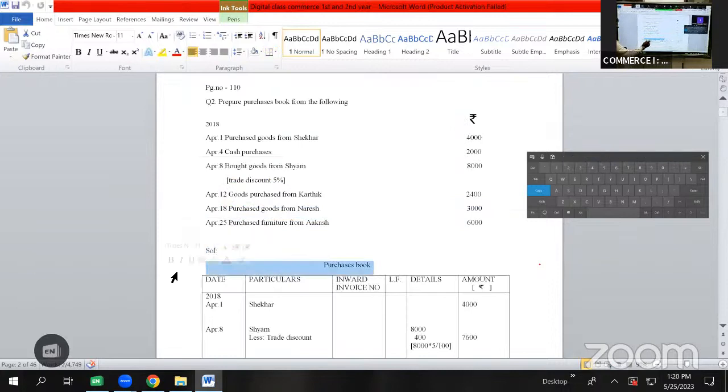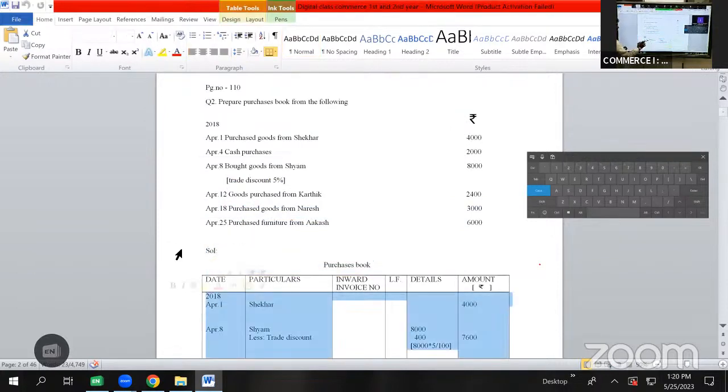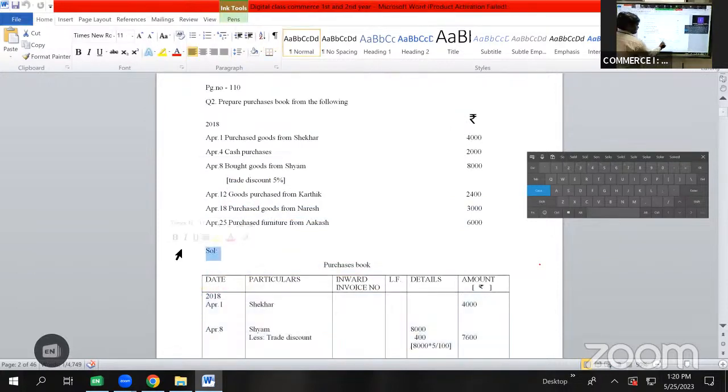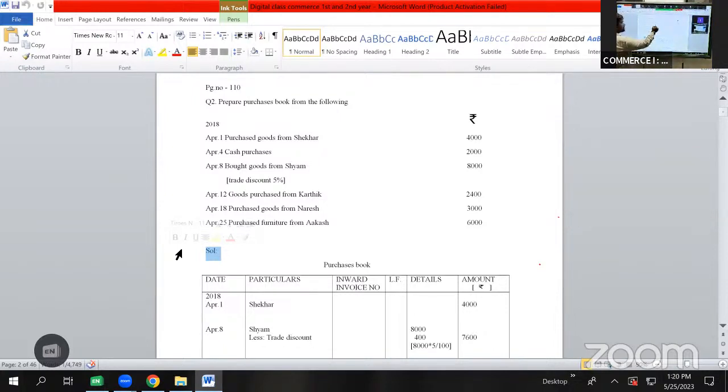Here is the solution. What is the format for subsidiary books? Date, particulars, inward invoice number, LF, details, amount, rupees. The transactions are given for the year 2018 for the month of April. The first transaction is given on 2018 April 1 as purchased goods from Shekhar 4,000 rupees. So here the date will be taken as 2018 April 1. In particulars, we'll be writing it as Shekhar, and in amount column, we'll be writing it as 4,000 rupees.